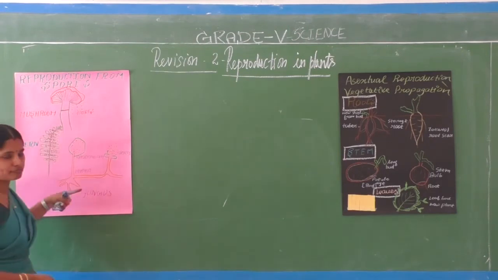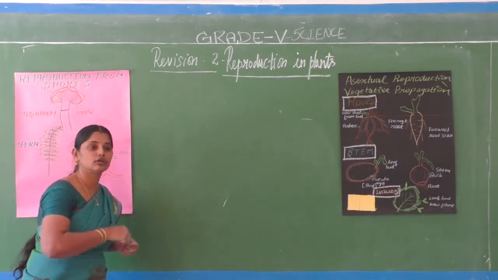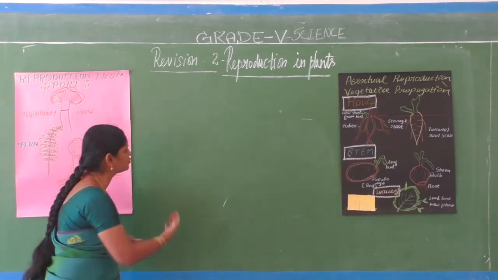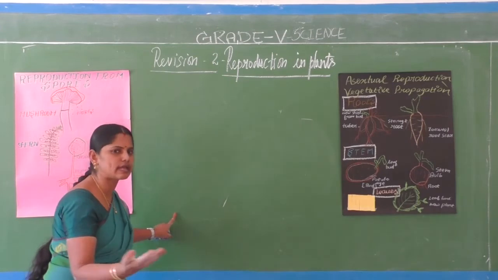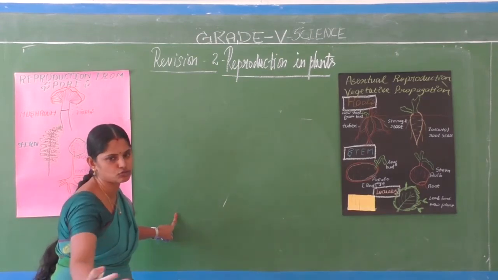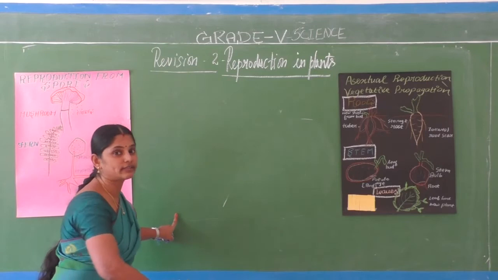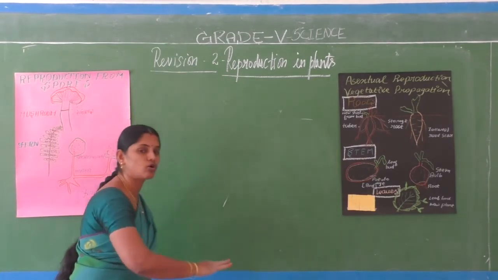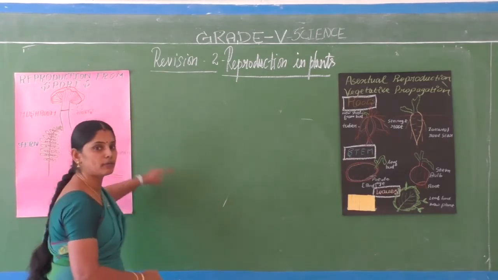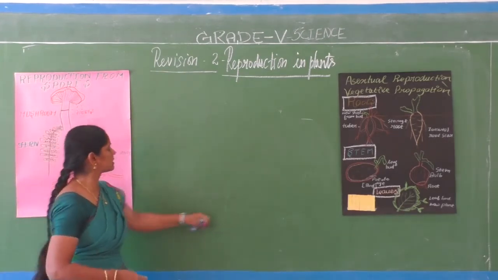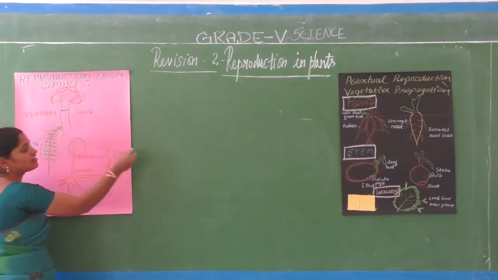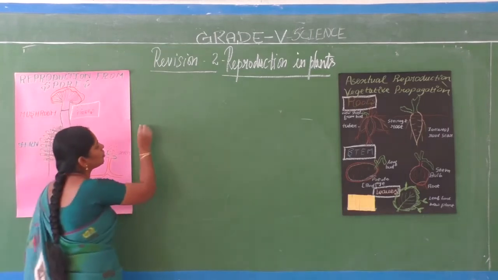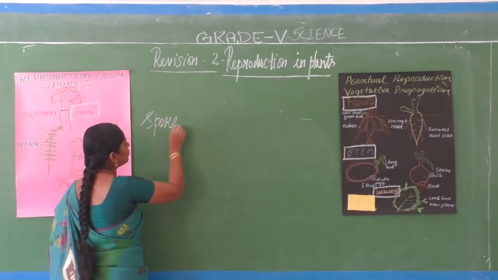This kind of plant we can see in moist regions, very humid climates, very cold climatic regions. That's why during the rainy season we can see lots of mushrooms growing on the ground where the soil is rich in nutrients. In those low areas we can see many mushrooms grow. So mushrooms, non-flowering plants, reproduce through spores. So that is reproduction through spores.